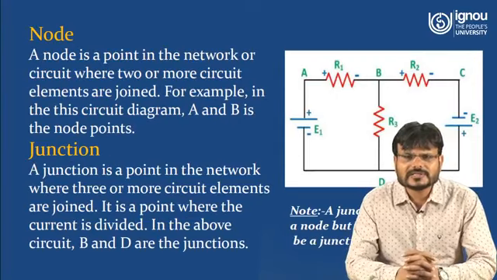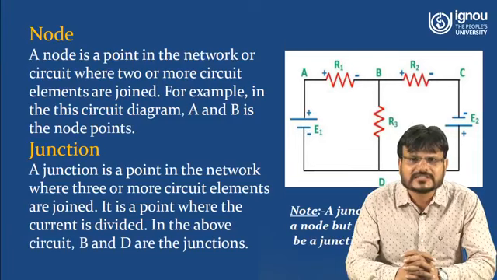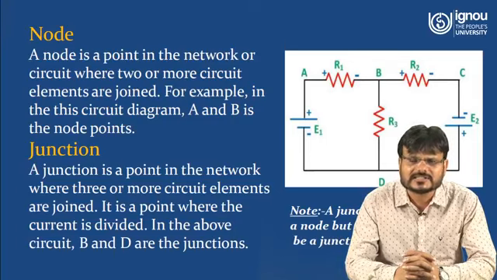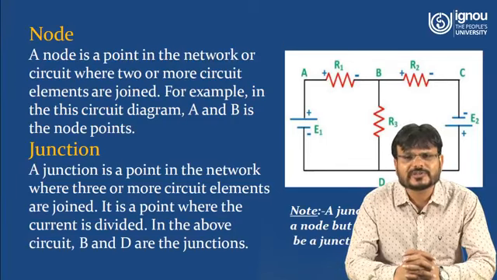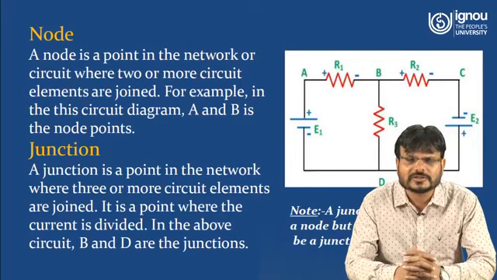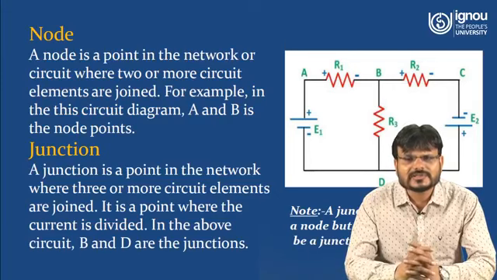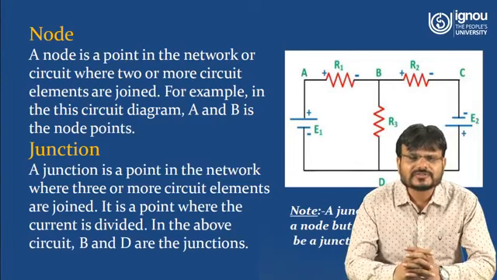Now we have to understand different terms like node, junction, mesh, loop, because we have to analyze the circuit. That means we have to find the value of the voltage, the current, the resistance, inductance, capacitance. So we have to discuss different theorems like Thevenin theorem, Norton theorem, superposition theorem, and also KVL and KCL. Before discussing all these theorems, we have to understand some basic terms associated with the circuit, like node. So what is a node?